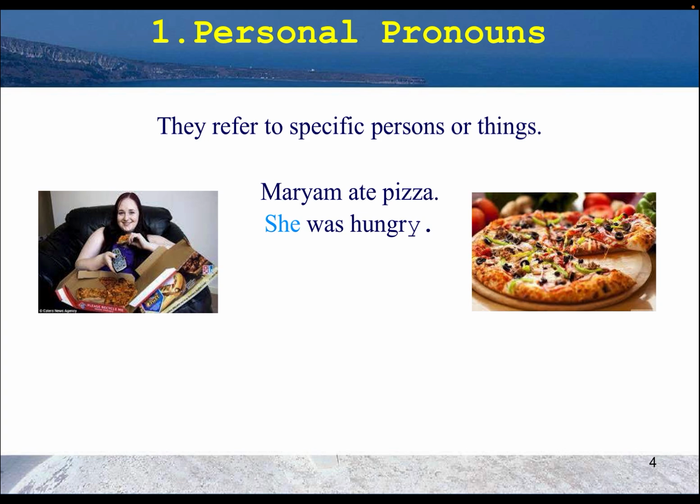For example, Mariam ate pizza and she was hungry. So that word she was used for a specific girl. You can see her on the screen, Mariam. Mariam ate pizza and I am using the word she for that particular girl, Mariam. That's why the pronoun she is a personal pronoun.